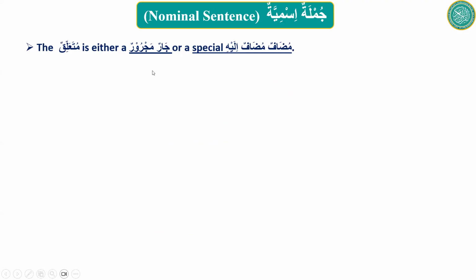If in a jumla ismiya you see jar majroor or a special mudaf ilayh, it cannot be mubtada, it cannot be khabar. You call it muta'alliq. You already saw the example of jar majroor. So what is this special mudaf ilayh? Special mudaf. Like over here on the right hand side, you see kulli shay'in. Let's apply the rules of mudaf ilayh to it and see if it meets the rules or does not meet the rules of mudaf ilayh.